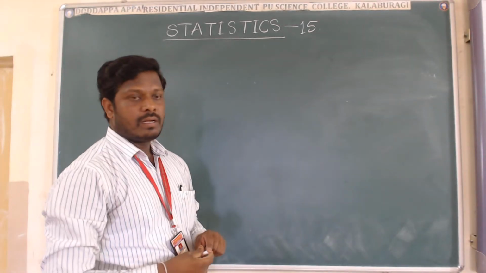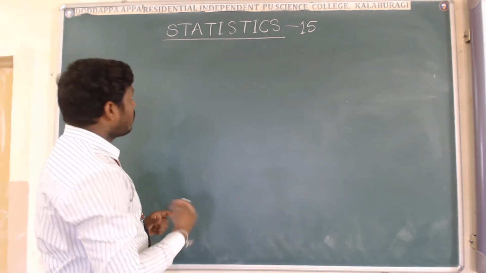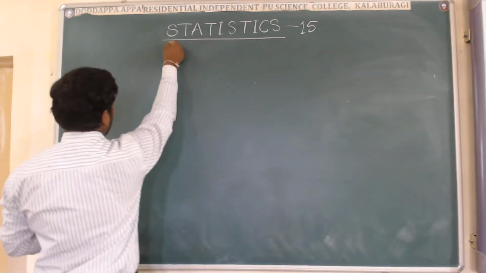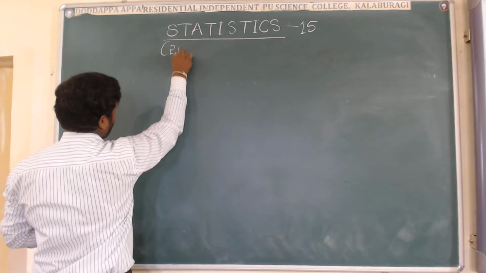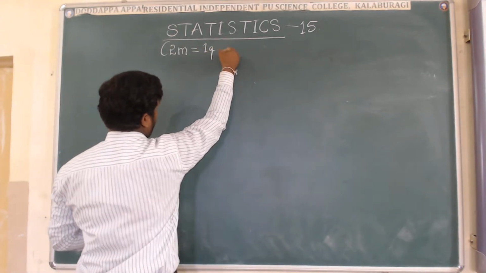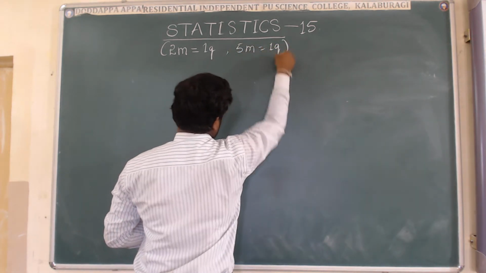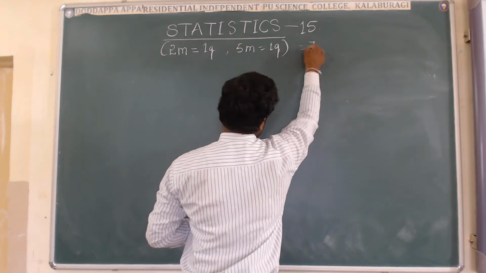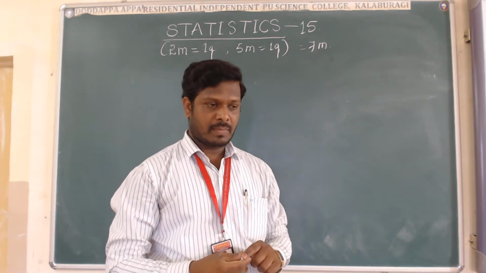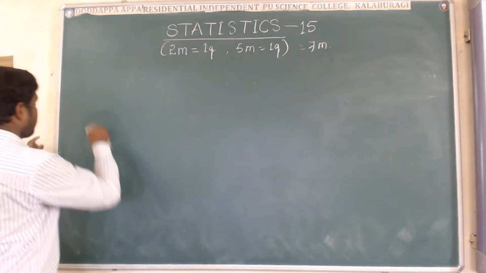Now let us come to know the weightage of this chapter. How many marks will come from this one chapter? Only 7 marks will come from this chapter. A 2 marks question, 1 question will come, and a 5 marks question, 1 question will come. Totally 7 marks of questions will come in your examination. Okay, let us come to the point of statistics.